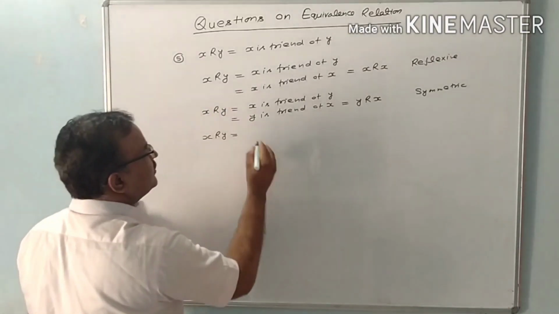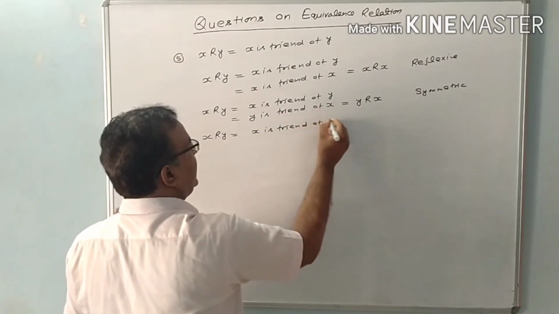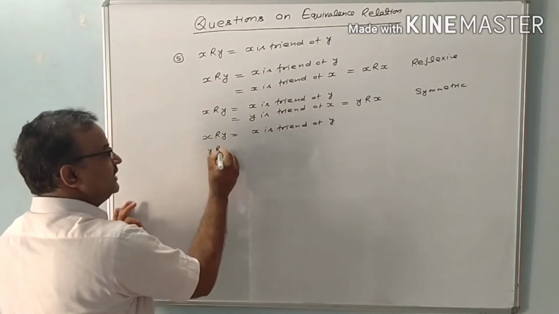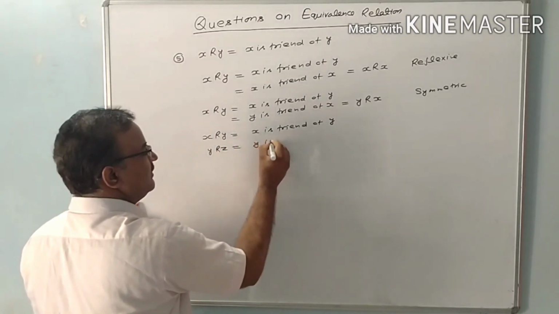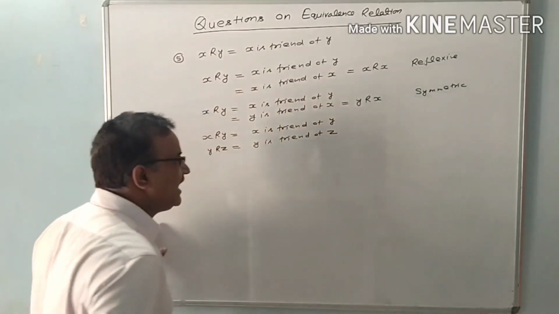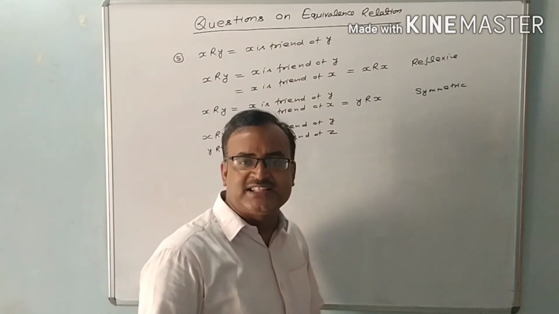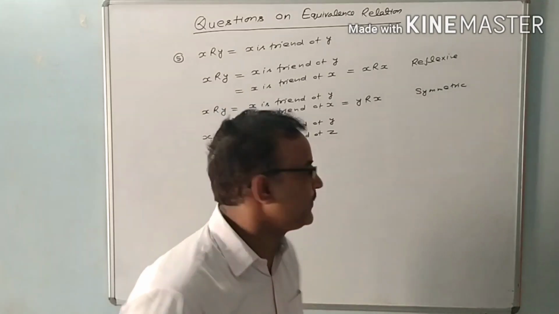If X is related with Y, is that X is friend of Y. Y is related to Z, is that Y is friend of Z. If X is a friend of Y and Y is a friend of Z, then we can say X and Z are also friends.